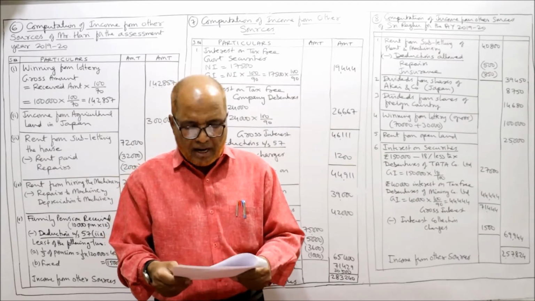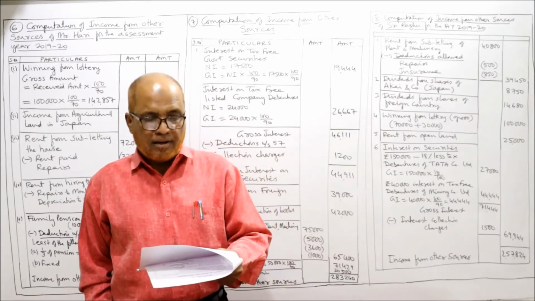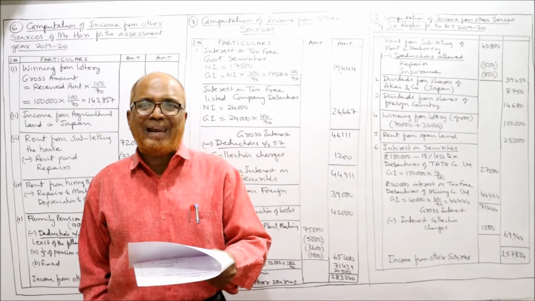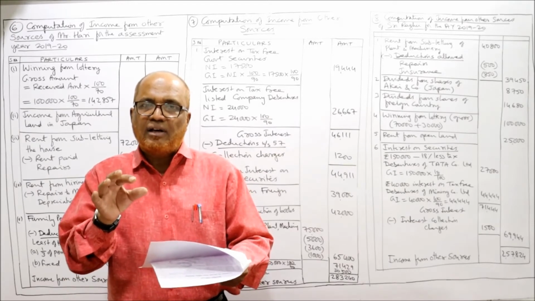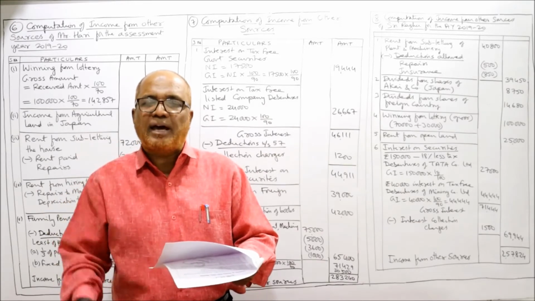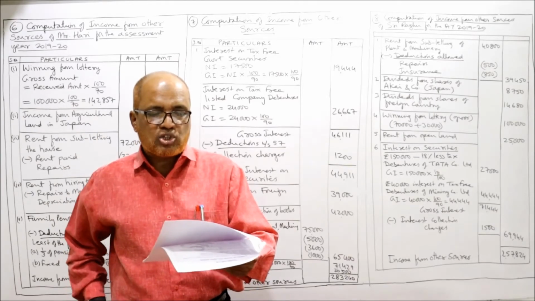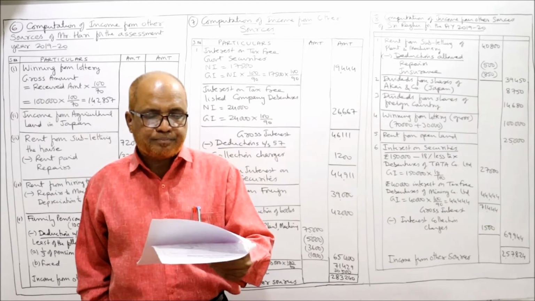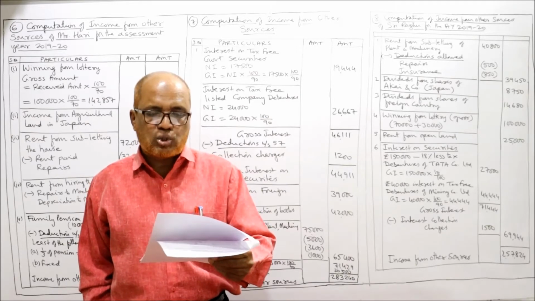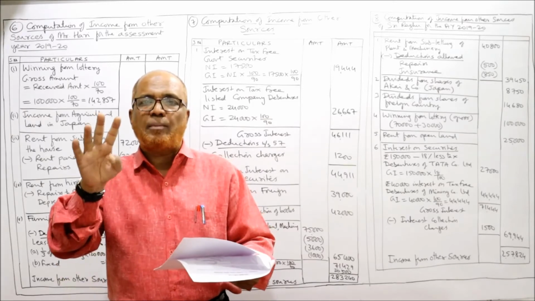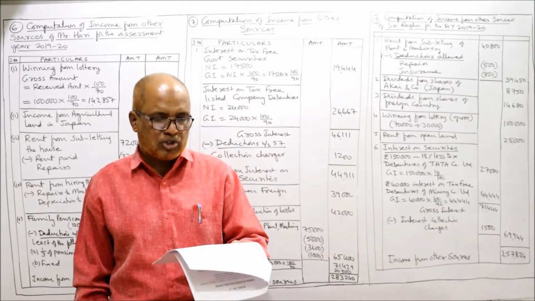Then repairs to plant let out, rupees 500, insurance for machinery, 850. First item, rent from subletting of plant and machinery. So on that rent received, the assessee is incurring some expenditure on letting out of plant and machinery. What are the expenditures? It is given: repairs to plant 500 and insurance 850. So both these amounts will be deducted from rent from subletting of plant and machinery.